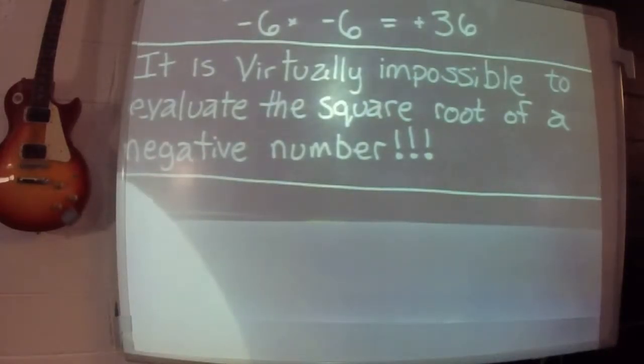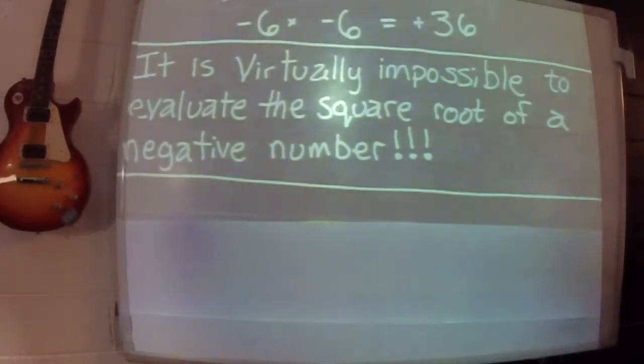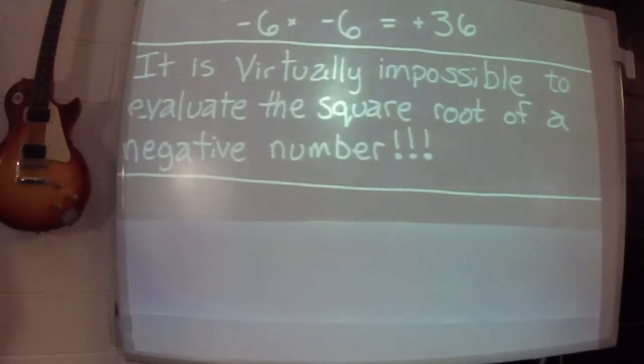You cannot say, oh, it's 3, because 3 times 3 is positive 9. You cannot say it's negative 3, because negative 3 times negative 3 is also positive 9. There is no way to win. If you do the square root of a negative number, you cannot find one that, if you multiply by itself, would give you a positive, because any number multiplied by itself would be positive. A positive times a positive makes a positive. If you took a negative and multiplied by a negative, you get a positive. So it's virtually impossible to do the square root of a negative number.